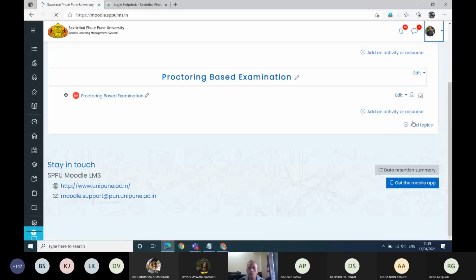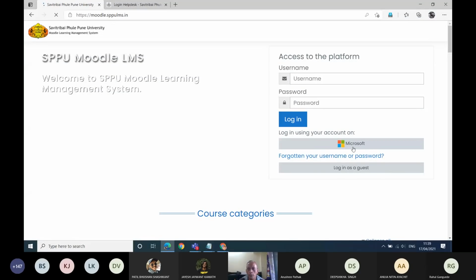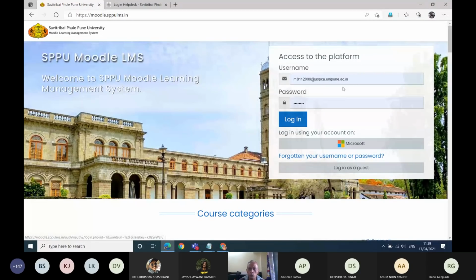Okay, wait for a while. So you have to click on this Microsoft button. You are not supposed to enter your credentials here. You are supposed to click on the Microsoft button. If still you are not able to, you should contact your HOD or your exam coordinator or your Moodle coordinator, so that they can forward the query to the respective unit handling the same. Okay, sir. Thank you.